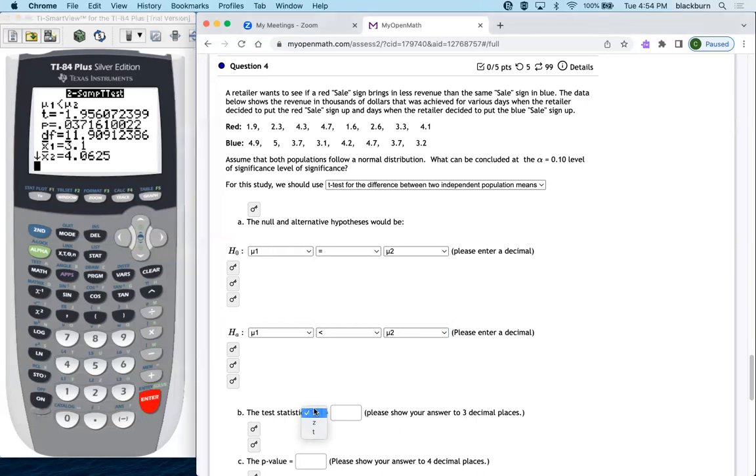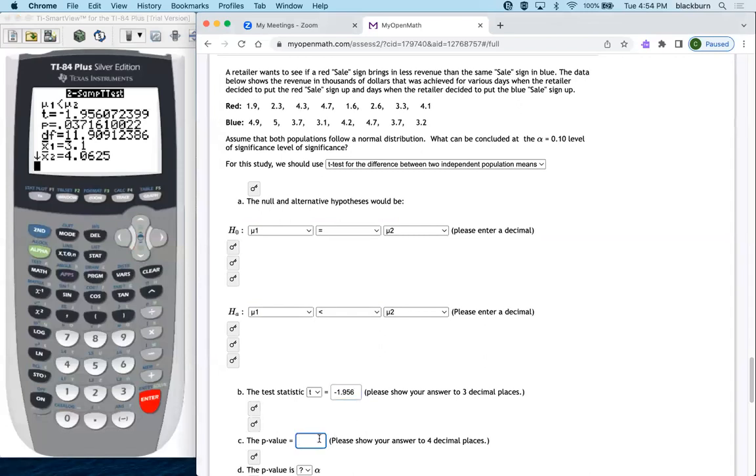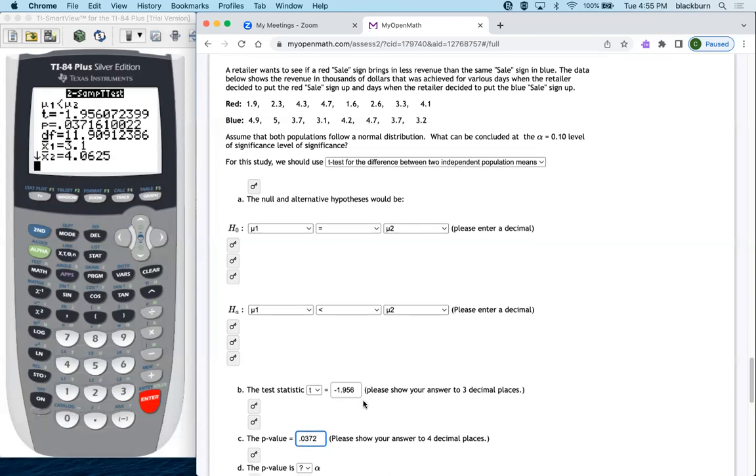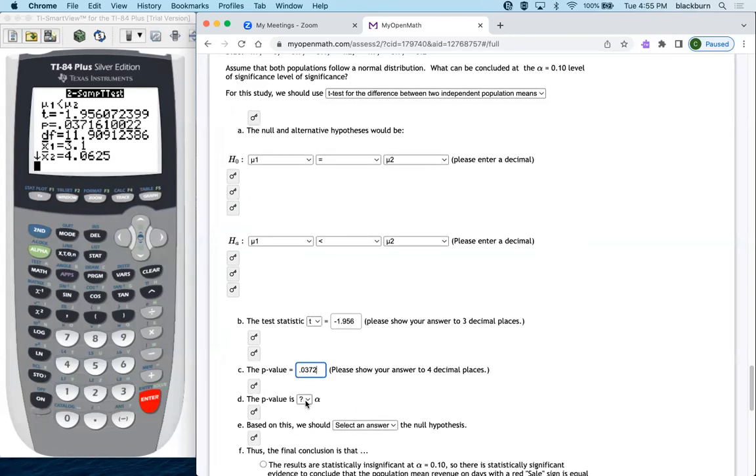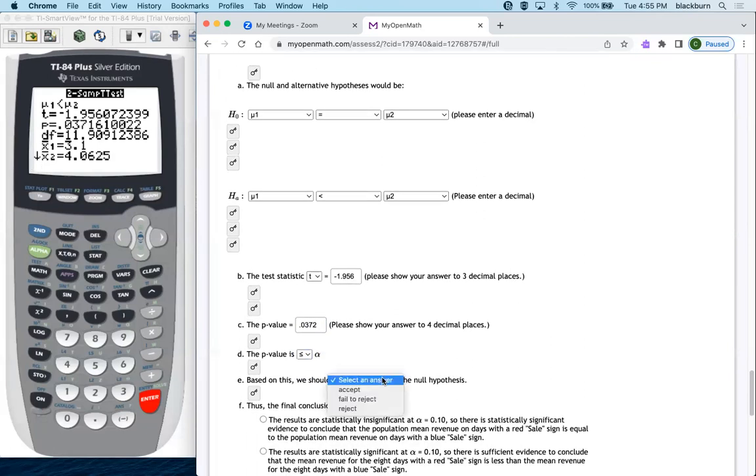So we got a t-value of -1.956. And we got a p-value of 0.0372. That is less than the 0.1 level of significance, which means we have statistically significant evidence to reject the fact that the means are equal. So we're going to reject the null hypothesis.